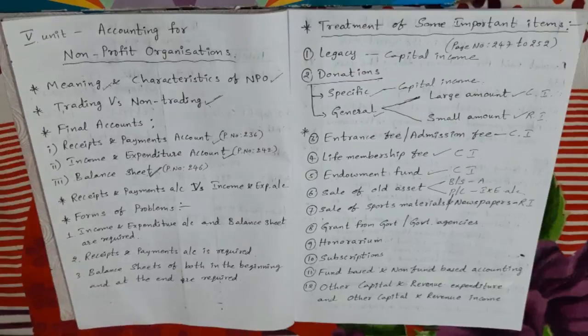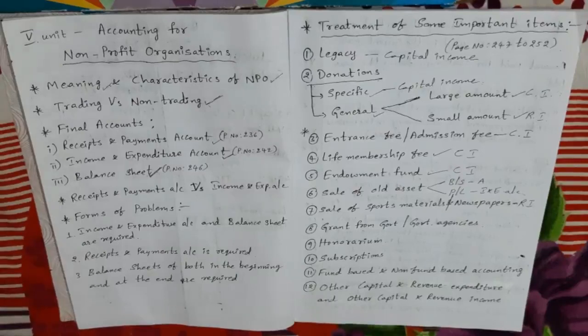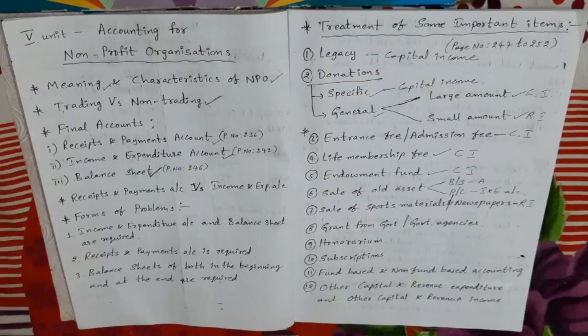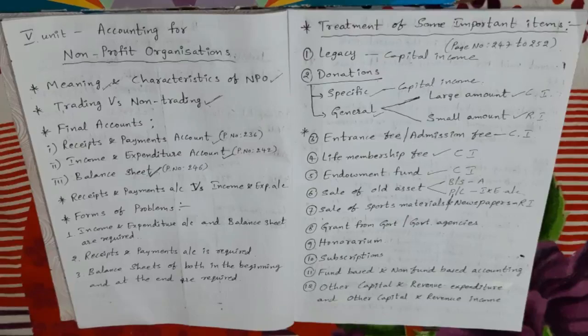Next item is grant from government or government agencies. Some not-for-profit organizations may receive grants from government or government agencies, or from local, national or international agencies. So the treatment depends on the nature of the grant. If the grant is for a specific purpose, such as purchase, acquisition or construction of a fixed asset, being of capital nature, it is shown on the liability side of the balance sheet. A specific purpose is mentioned, so we treat it as capital nature and take it on the liability side of the balance sheet.